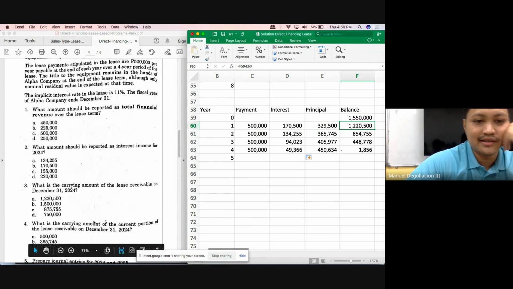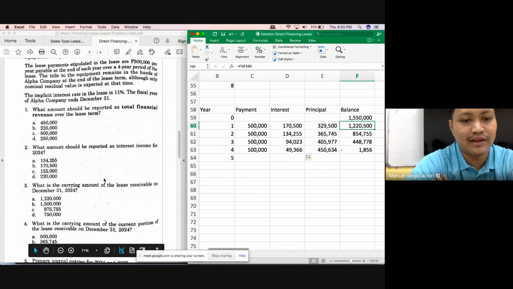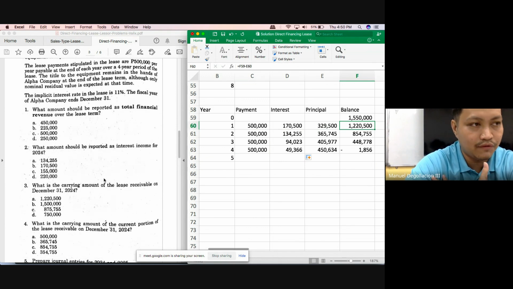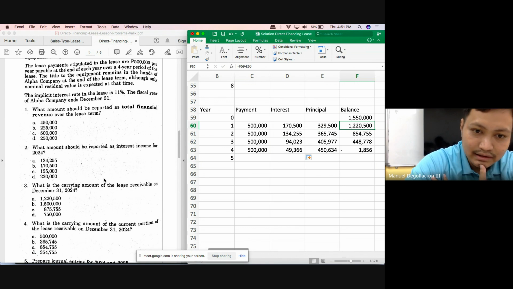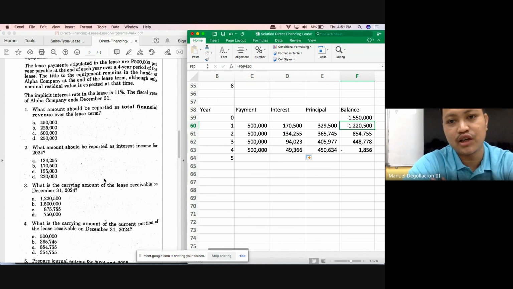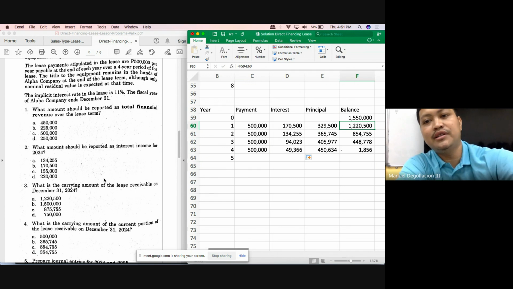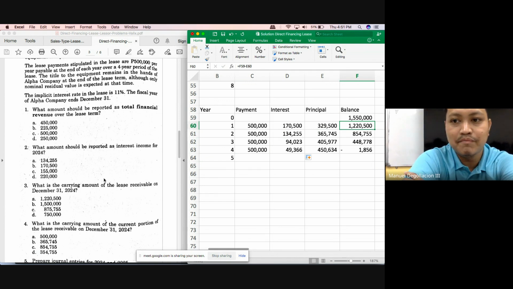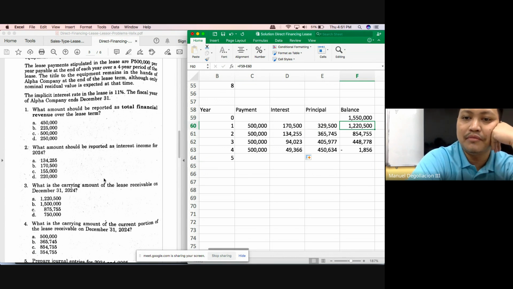Okay, and the next question here is, what is the carrying amount of the current portion of the lease receivable on December 31, 2024? In the other discussions, class, I think in the Wigand discussion, we mentioned that whatever is the principal portion that is collectible in the next 12 months would form part of your current asset or liability. In this case, your current receivable. So you will have to prepare the amortization schedule for the second year. The balance after the first year was 1,220,500. If you receive the payment on December 31 of the second year, how much of the payment will go to the interest? First, you determine the interest.